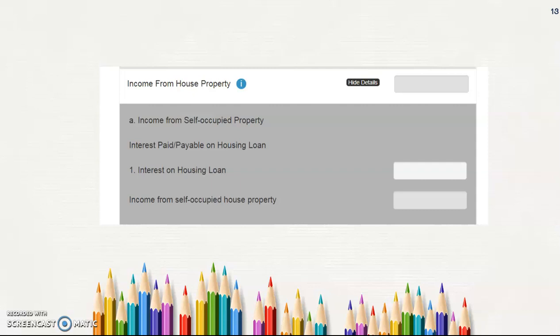Suppose I have taken a loan to build the self-occupied property. I have to pay the interest to the bank or a financial institution, so that interest has to be deducted from the overall income. Normally in a self-occupied house property, there will be no income received. There will be no net annual income, because as I am living in my own house, no income arises from the house. So only the interest paid and the municipal taxes I have paid for the house will be there. No other income will be there for the self-occupied property.